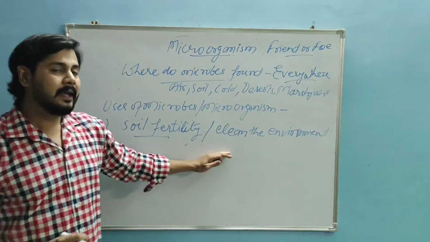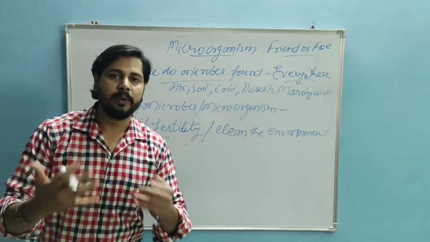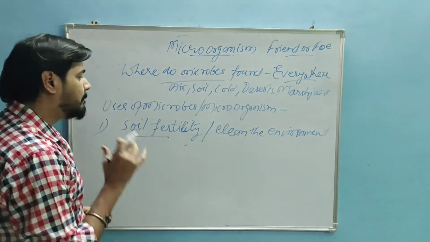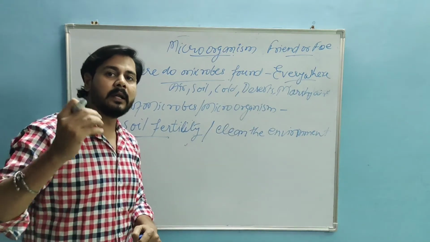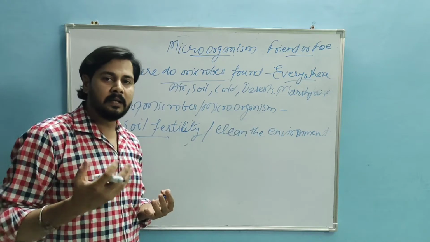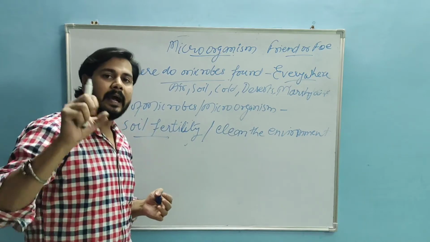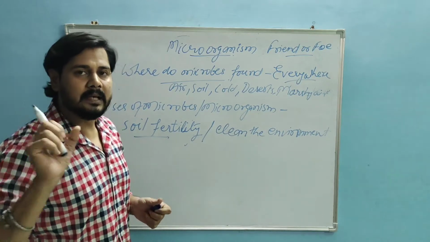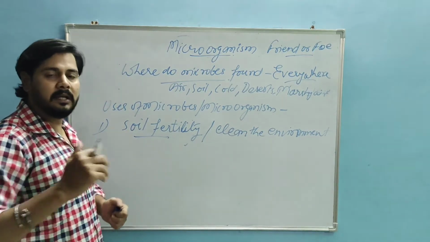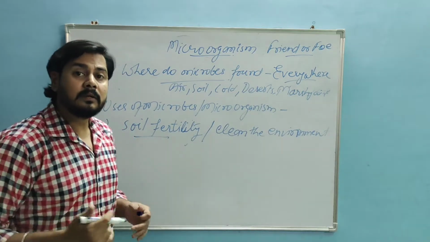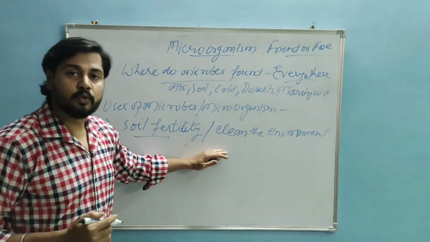As animals excrete waste, or when animals or plants die, the microorganisms convert it into manure, or start eating it. They eat the dead plants or animals' bodies or the waste excreted by the animals, and then the microorganisms increase the fertility of the soil.